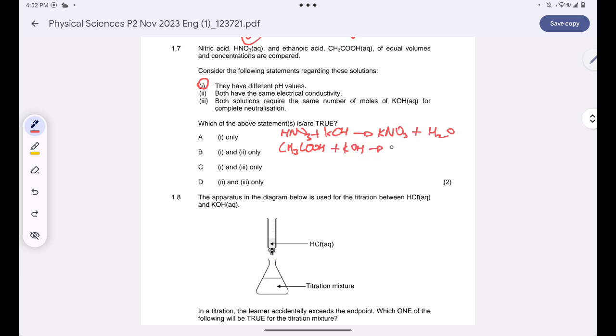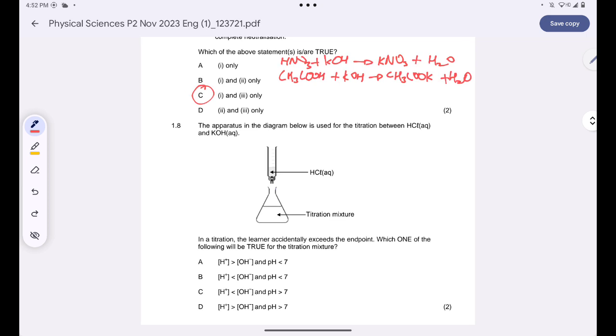This will give us CH3COOK plus water. We can see that the ratio is still 1:1. So this statement is true. So the only statements which are true here are statement number 1 and statement number 3. So I'll go with answer C here. Are we together? And then for 1.8,